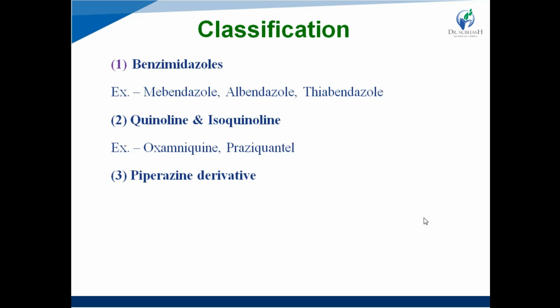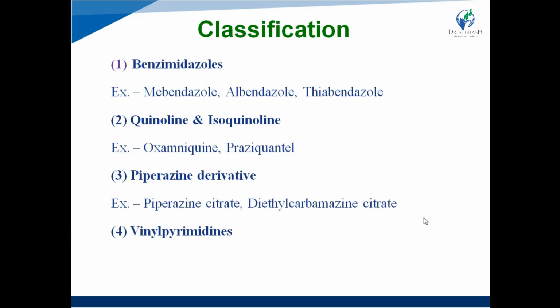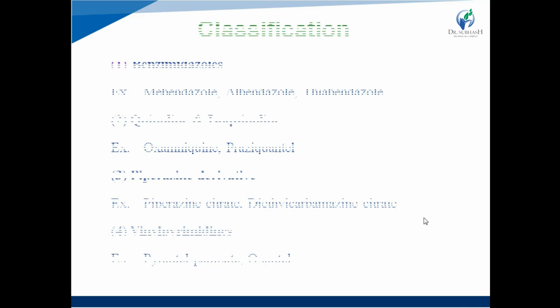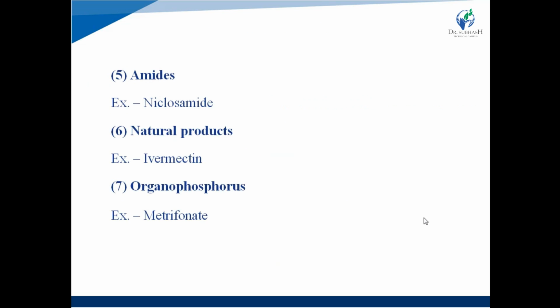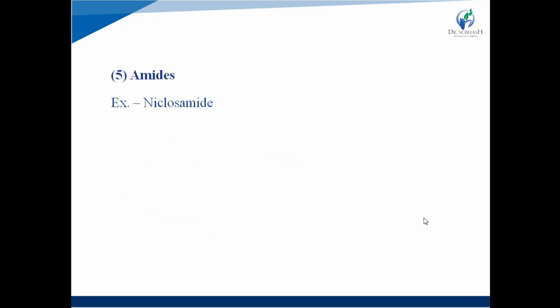Next one is piperazine derivatives. Examples are piperazine citrate and diethylcarbamazine citrate. Fourth class is vinyl pyrimidine derivatives. Examples are pyrantel pamoate and oxantel. Fifth class is amides. Example is niclosamide.